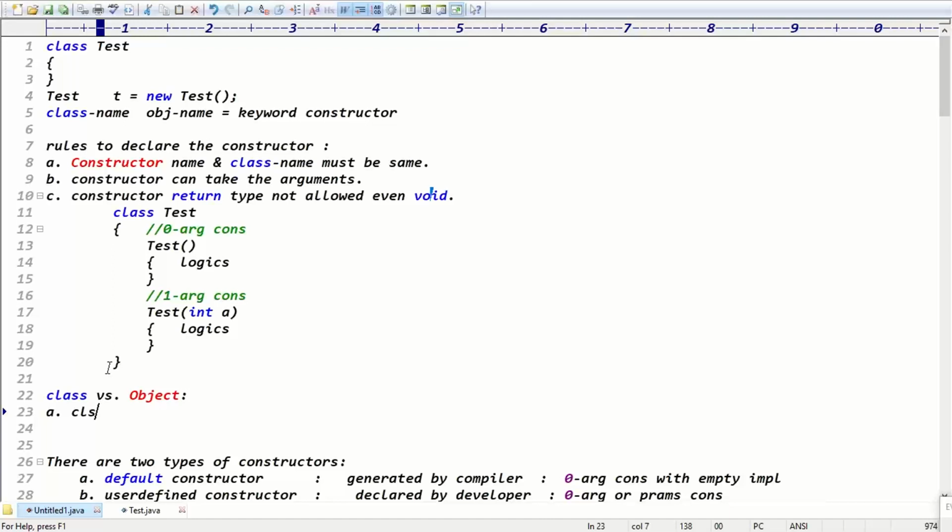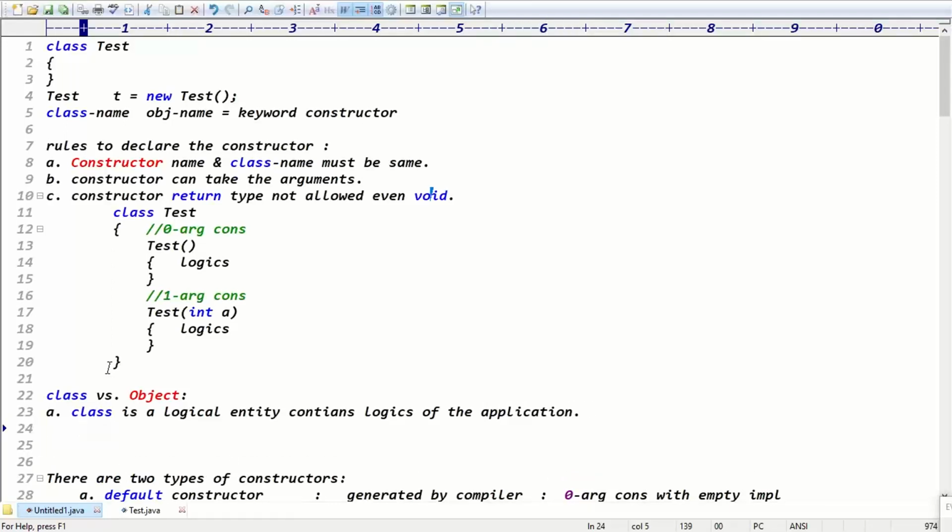Class is a logical entity that contains the logics of the application.